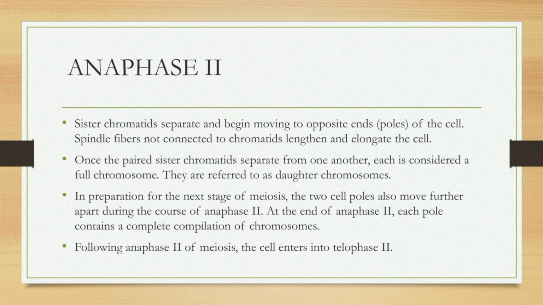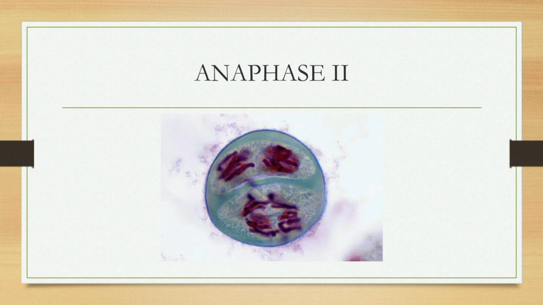Spindle fibers are not connected to the chromatids along the length of the elongated cell. Once the paired sister chromatids separate from one another, each is considered a full chromosome. They are referred to as daughter chromosomes. In preparation for the next stage of meiosis, the two poles of the cell also move further apart during the course of anaphase 2. At the end of anaphase 2, each pole contains a complete set of chromosomes.